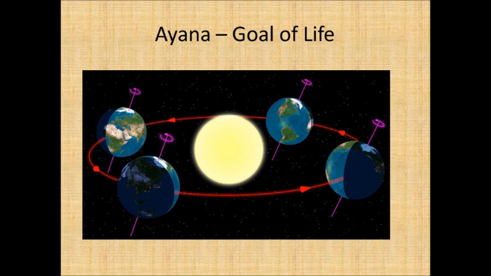Now, the fact is, let's come to a little bit of astronomy. The fact is that the sun doesn't move. Earth moves, right? But there is something called relativity.